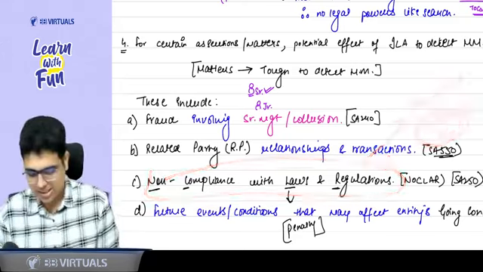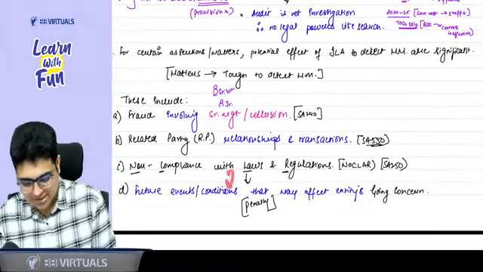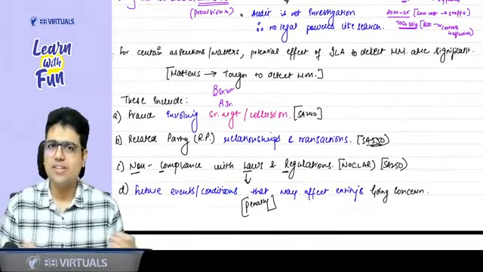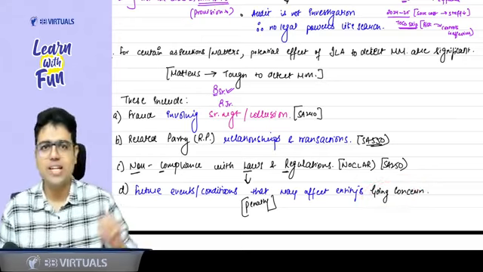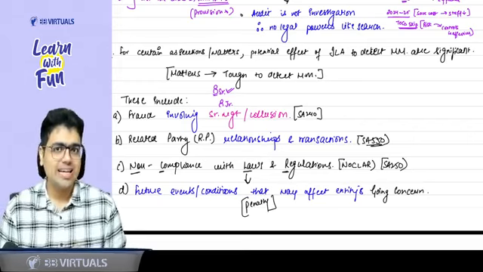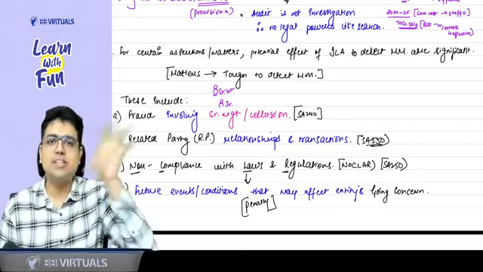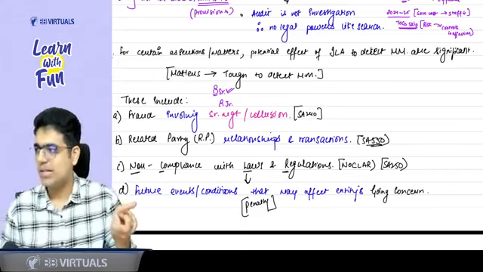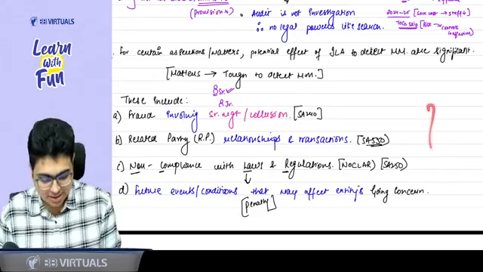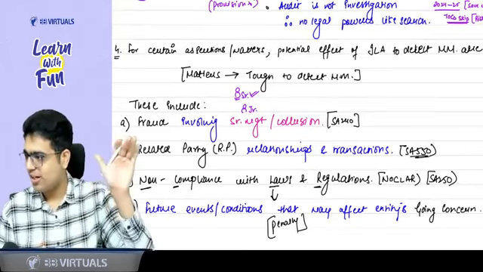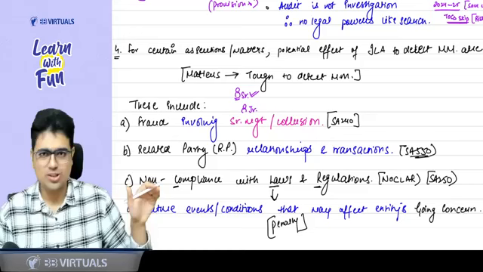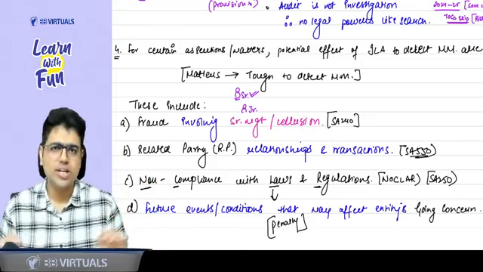And the last point is, there can be future events and conditions which can affect going concern. So when the financial statement are prepared as per going concern and some future event happens which affects the going concern, again it leads to a material misstatement. So these are the four areas where it is very tough to detect the material misstatement: fraud, related party, non-compliance with laws, regulations, and lastly, going concern.